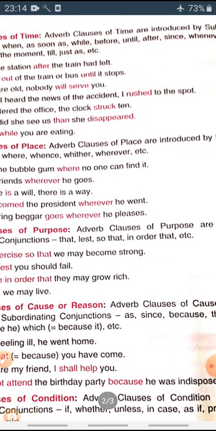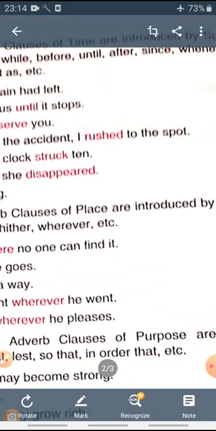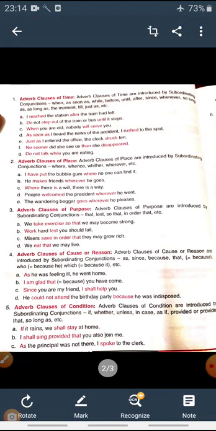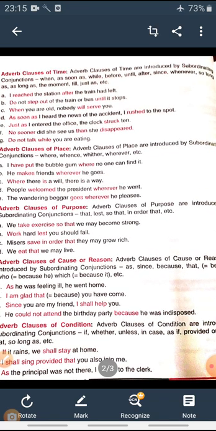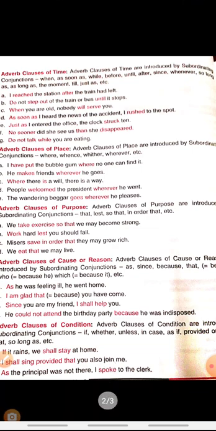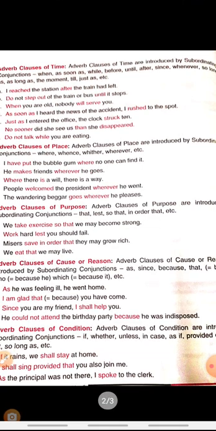So in all these examples, the words used, when, as soon as, while, before, until, indicate the adverb clause of time. You need to remember these words: when, as soon as, while, before, until, after, since, whenever, so long as, the moment, till, just as, etc.